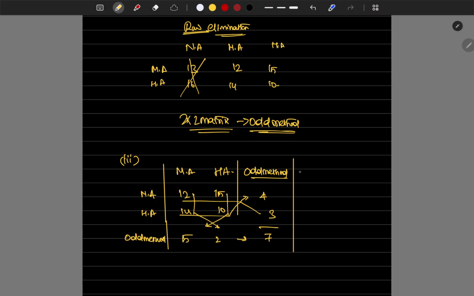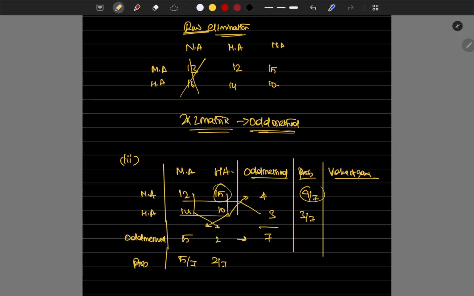Now we have to take the probability. The probability is the optimal strategy. The probabilities will be 5 by 7, 2 by 7, 4 by 7, and 3 by 7. If we multiply the market shares with the probability, the value of the game will be the same for both the firms.